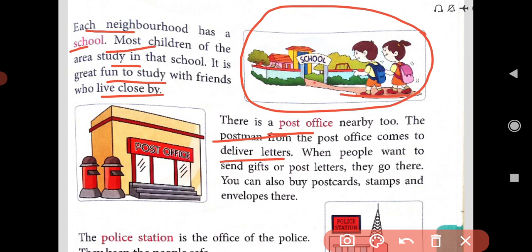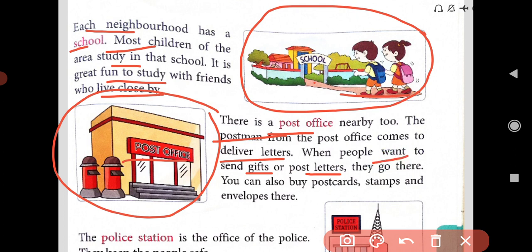When people want to send gifts or post letters, they go there. And why do we use this post office? You can see here the post office is written. The people who want to send gifts or post letters are visiting the post office. You can also buy postcards, stamps and envelopes there.